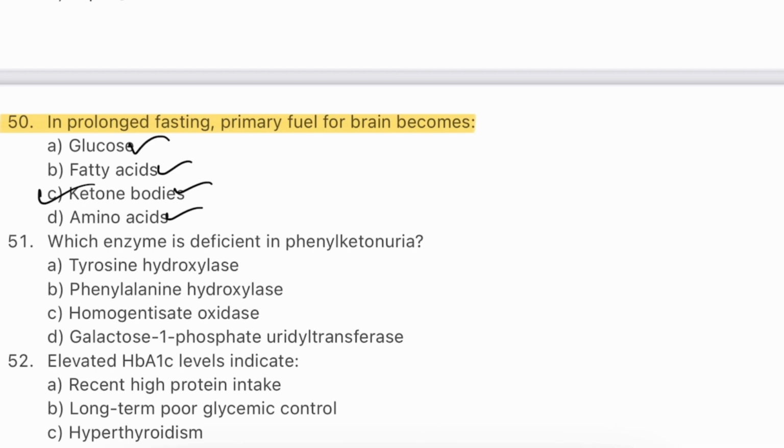This adaptation spares muscle breakdown and protein loss. The liver produces ketones from fatty acids during starvation. This is a survival mechanism to support brain function without glucose.